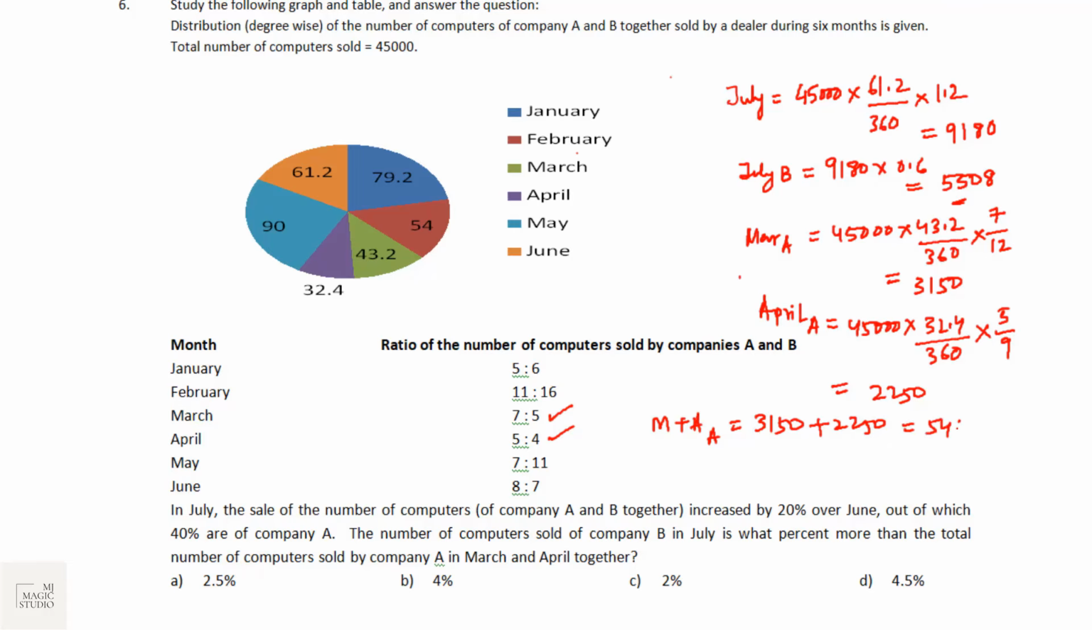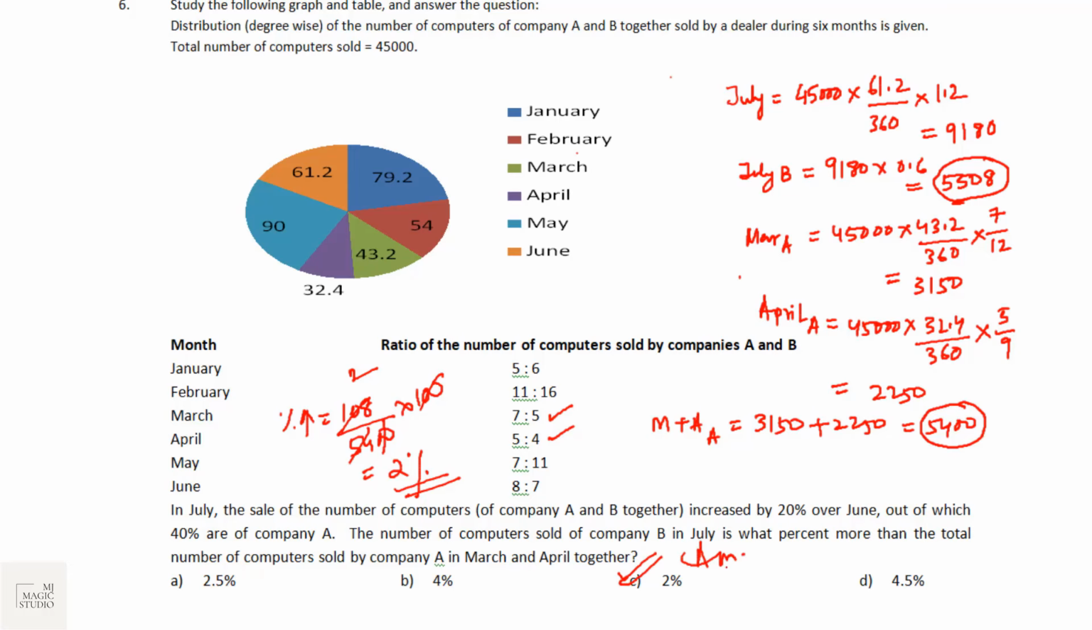That accounts to 5400. It is asked that how much is 5508 greater than 5400. It is 108 greater. So percentage more is 108 divided by 5400 into 100. We can see 54 into 2 is 108. Answer is 2% more. Option C will fit in.